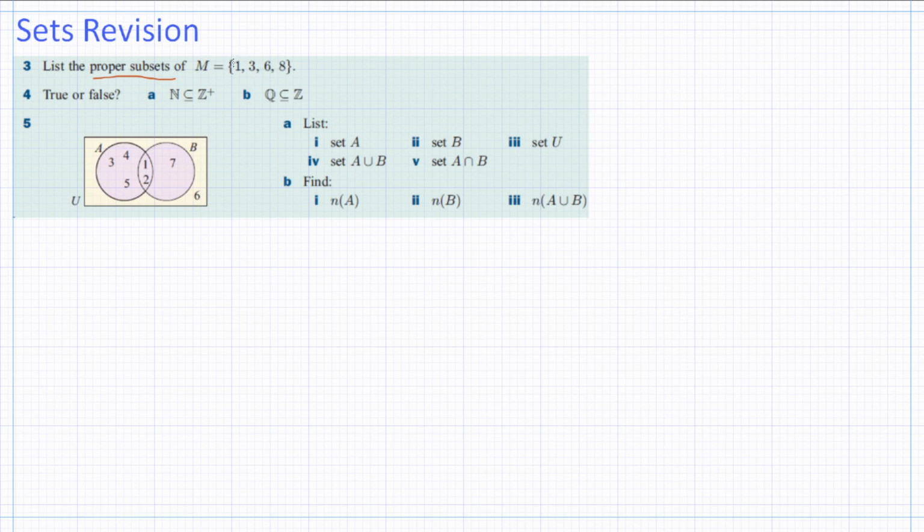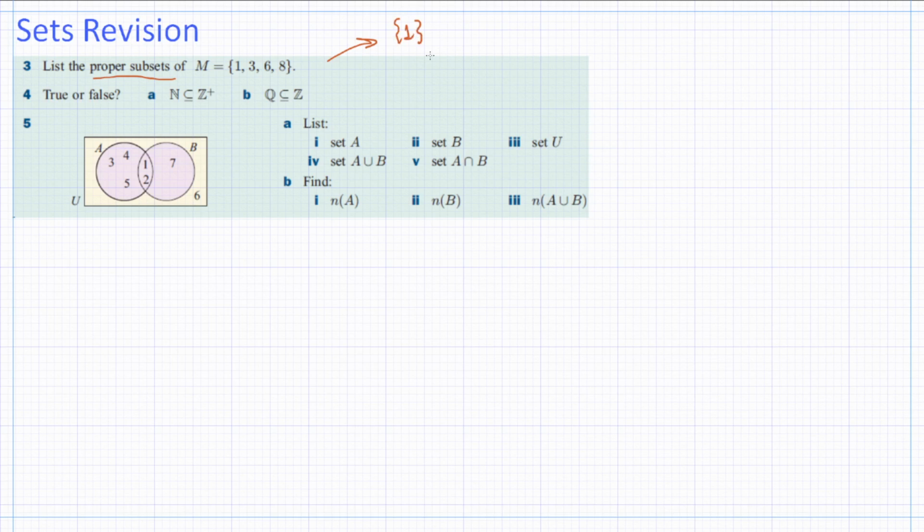So if I take, for example, just 1, that would be a proper subset. If I take 1 and 3, that would be a proper subset. If I take 6 and 8, that would also be a proper subset. If I take 1, 3, 6, and 8, it's not a proper subset because I've taken all of the elements. So, well, let's just list them here.